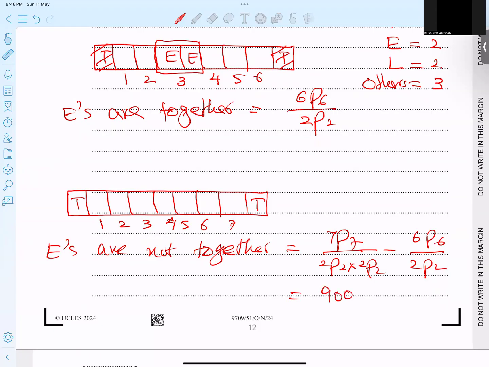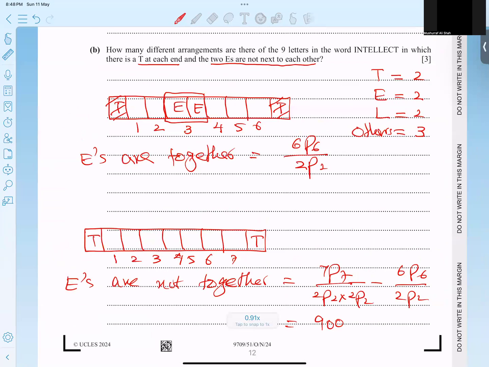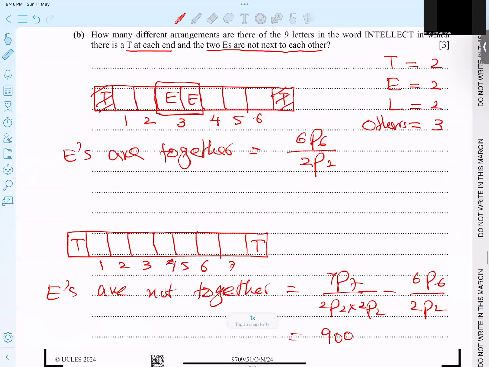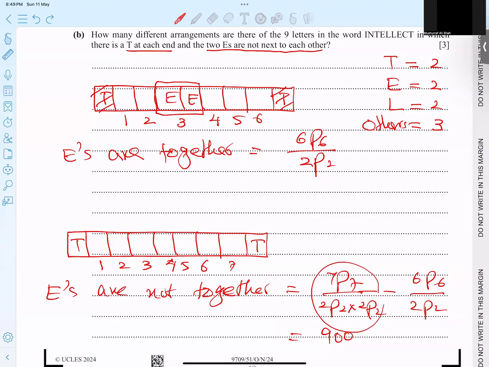Now this is one of the good questions. I explain again what planning I have taken. He said E's are not together. I plan they are together. I got those options in which they are together. And when I subtract from the total options, in which E can be together or not together, these are total options. And the total options I subtracted when E's are together, I got when they are not together. I hope the concept of this part is clear.